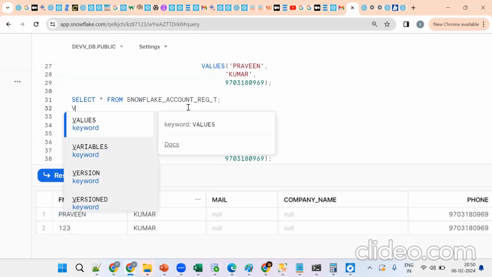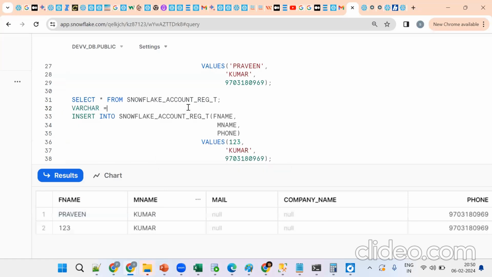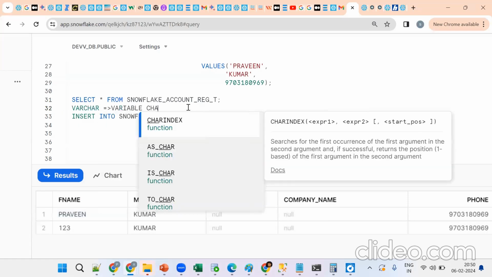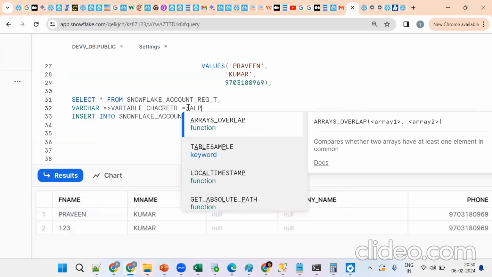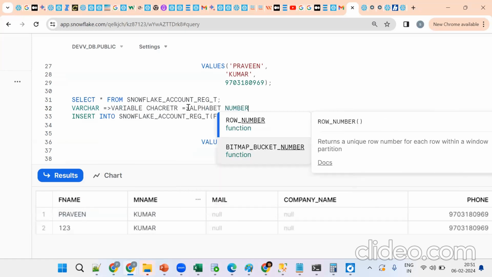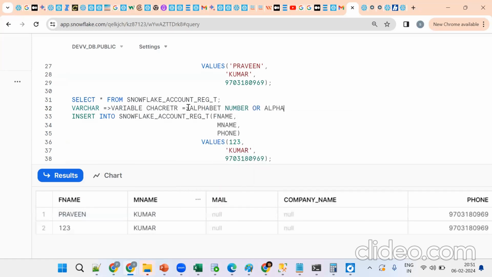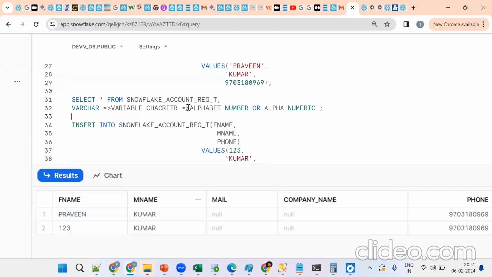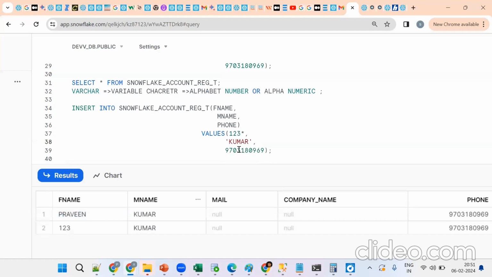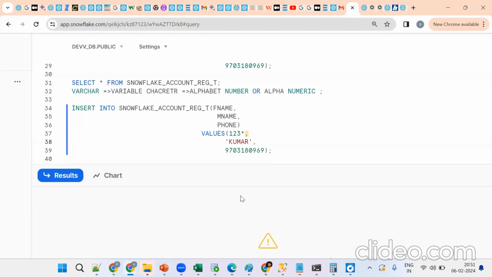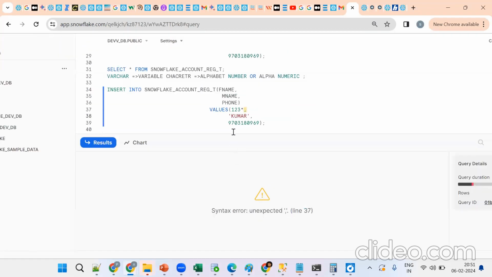So remember what is being said. Varchar in the sense like what, variable character. So variable character in the sense like what, it can be alphabets, it can be numbers, or it can be alphanumeric. Anything can happen. It can accept. If you put single quotes, see what happened. If I use any special character, suppose like if I put star, what happened? It's a special character, so it is compulsory to put single quote.